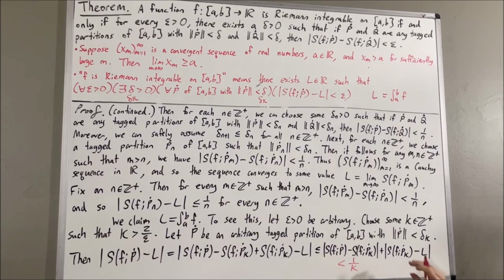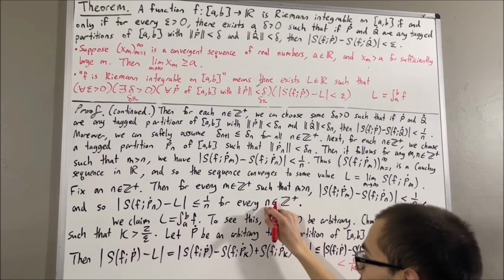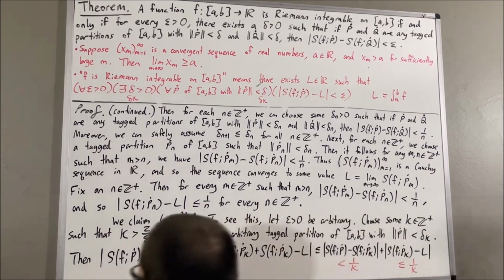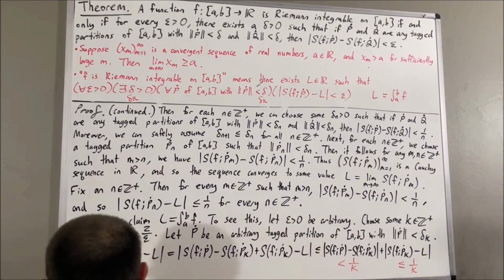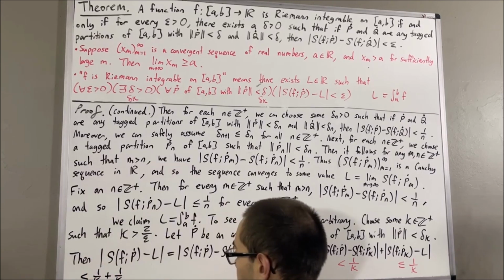But then, what can we do with this guy? Well, this inequality is true for every positive integer. So replacing n with k, we have that this guy is less than or equal to 1 over k. Because this guy is less than 1 over k, and this guy is less than or equal to 1 over k, it follows that the sum of these two guys must be less than 1 over k plus 1 over k, right?